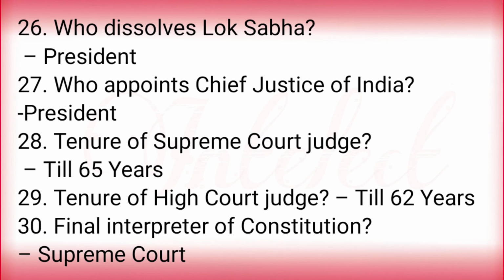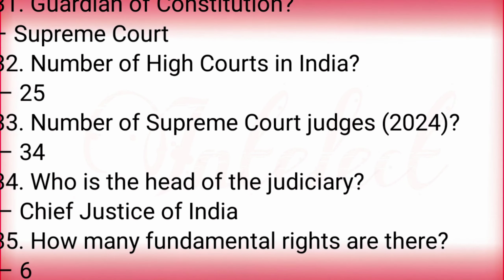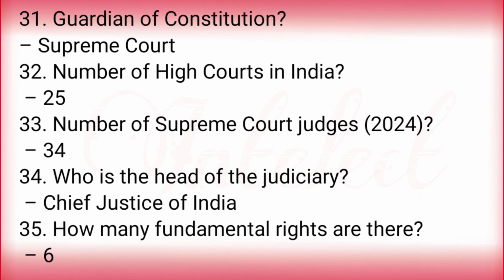President. Who appoints the Chief Justice of India? President. Tenure of Supreme Court judge: till 65 years. Tenure of High Court judge: till 62 years. Final interpreter of the Constitution? Supreme Court. Guardian of the Constitution? Supreme Court. Number of High Courts in India? 25. Number of Supreme Court judges? 34. Who is the head of the Judiciary? Chief Justice of India. How many fundamental rights are there?